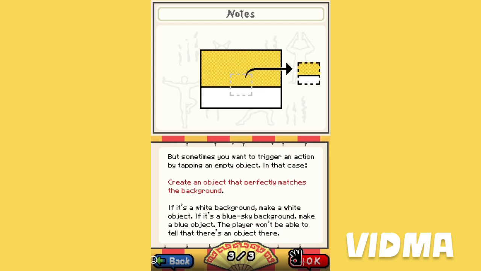But sometimes you want to trigger an action by tapping an empty object. In that case, create an object that perfectly matches the background. If it's a white background, make a white object. If it's a blue sky background, make a blue object. The player will not be able to tell that there's an object there.